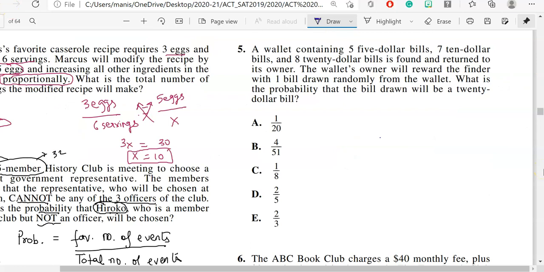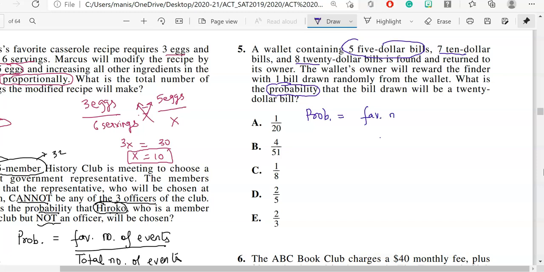Question number 5. A wallet containing 5 $5 bills, then we have 7 $10 bills and 8 $20 bills is found and returned to its owner. The wallet's owner will reward the finder with 1 bill drawn randomly from the wallet. What is the probability? Now, as I mentioned earlier, whenever you see the word probability, step number 1 is what? You should write the formula.